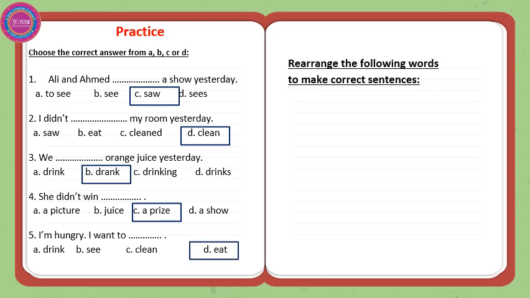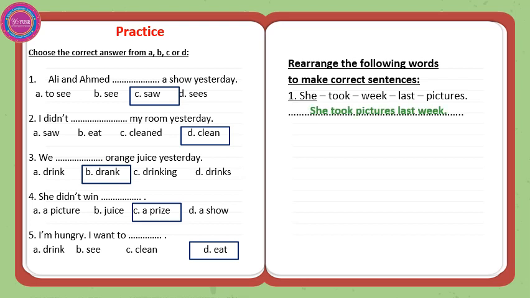Now rearrange the following words to make a correct sentence. We will start with the underlined one. She took week last pictures. We start with she. She took pictures last week. Why? Because after the pronoun or after the subject comes the verb in the past. She took, then the object, pictures last week.